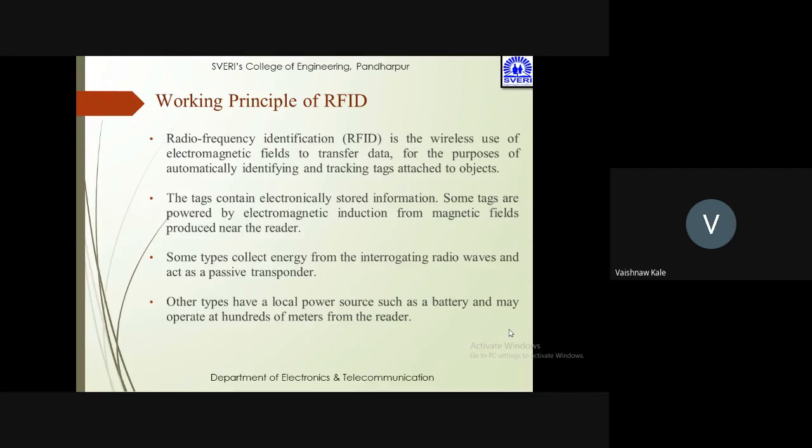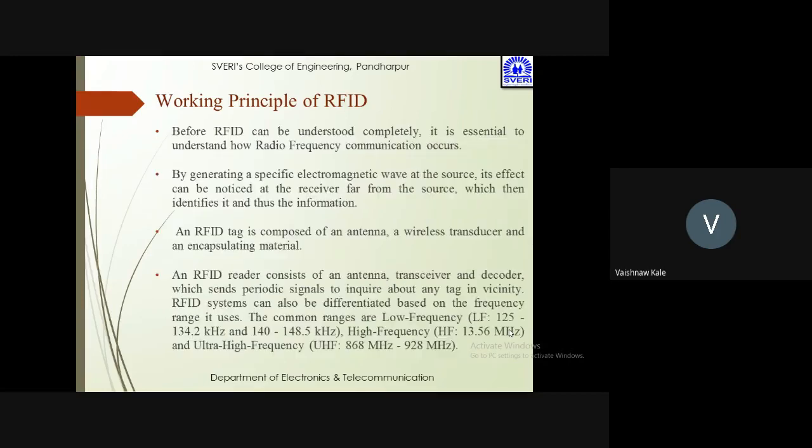The tag contains electronically stored information. Some tags are powered by electromagnetic induction from magnetic fields produced near the reader. Some types collect energy from the interrogating radio waves and act as a passive transponder. Other types have local power source such as battery, and many other operate at hundreds of meters from the reader. So this is about the RFID.